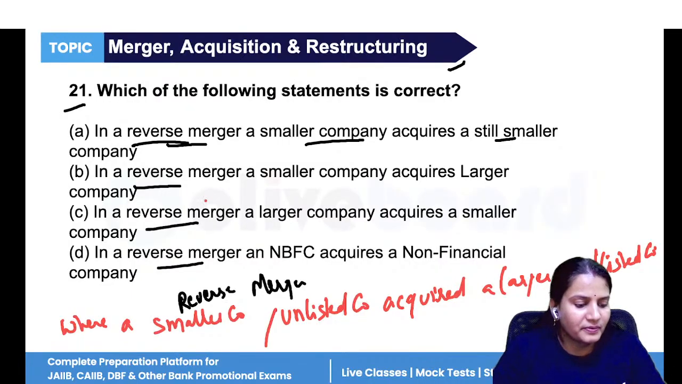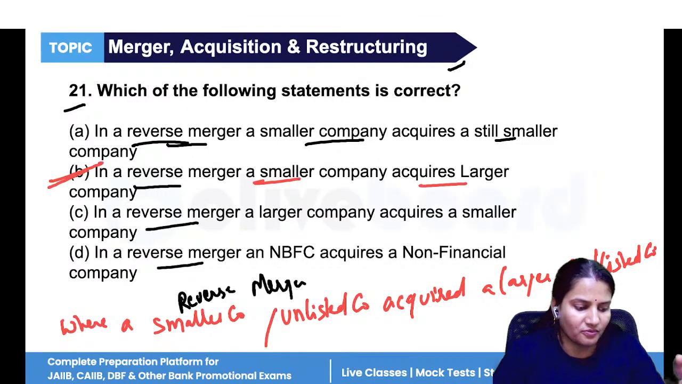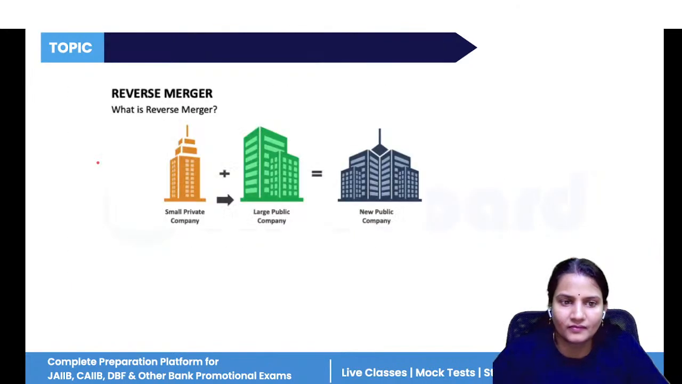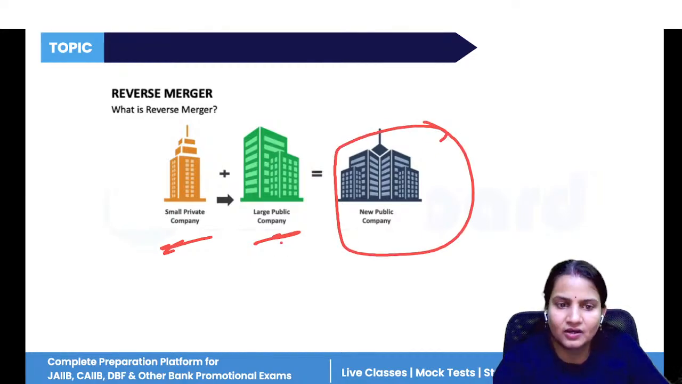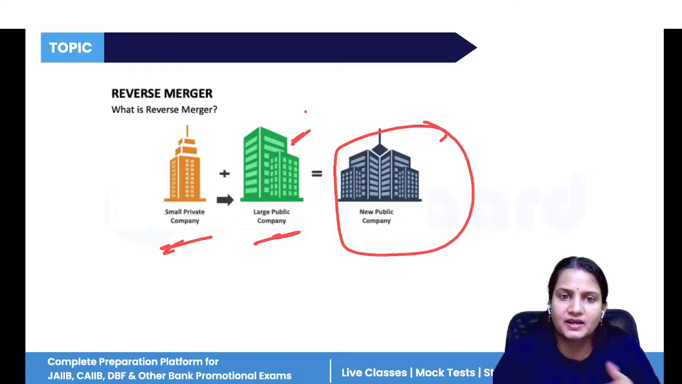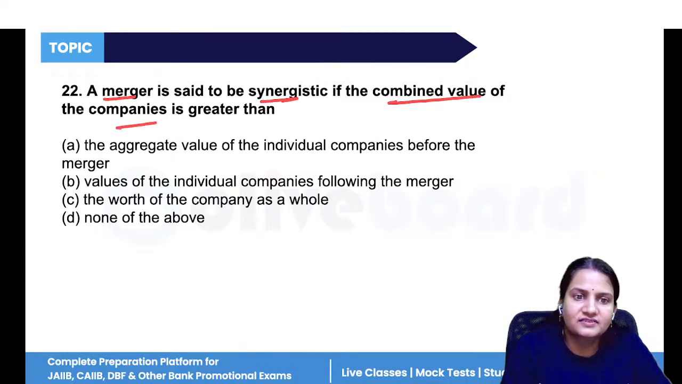So in this, what would be the correct answer? That is, a smaller company acquires a larger company, option B. So a small private company acquires a large public company and becomes a new public company. Why? Because this is a listed company, a public company. Now, a merger is said to be synergistic if the combined value of the companies is greater than.